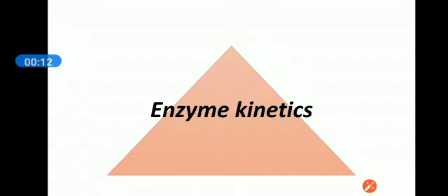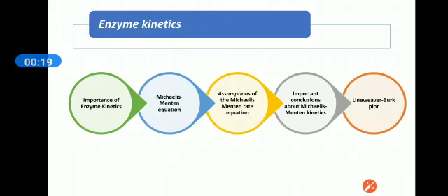We are discussing enzymes and today we will discuss enzyme kinetics. In fact, this is the second lecture of this series on enzyme kinetics. In the first lecture, we had discussed three topics: the importance of enzyme kinetics, the Michaelis-Menten equation, and the assumptions of this equation. In this lecture, we will discuss the important conclusions about Michaelis-Menten kinetics and the Lineweaver-Burk plot.